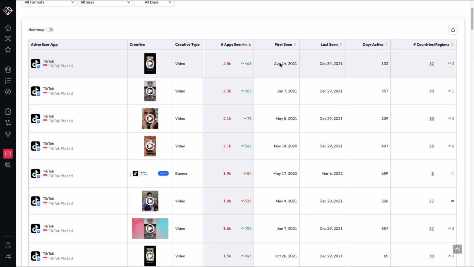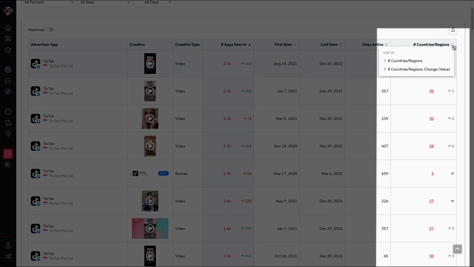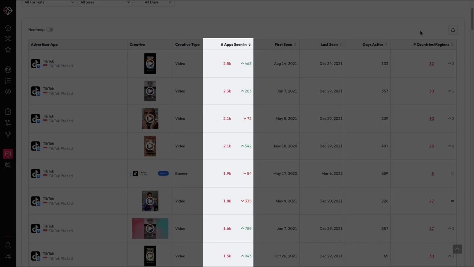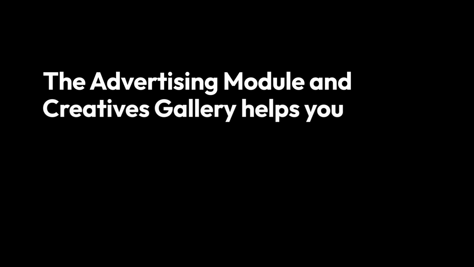What works in one market may differ from another, therefore, be sure to review creatives by country. Finally, in the Apps Seen In column, uncover where creatives are served to create blacklists for brand protection and whitelists for ad effectiveness. With growing competition and challenging audience targeting, the advertising module and Creatives gallery helps you to maximize your performance.